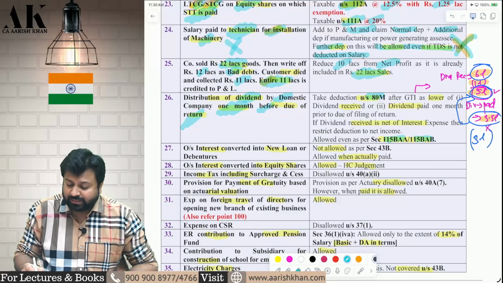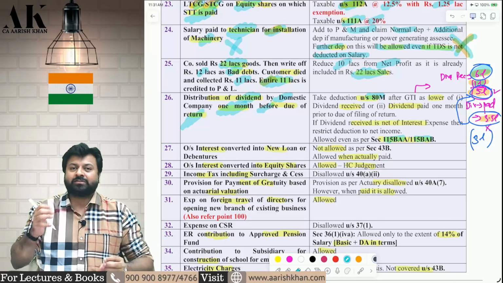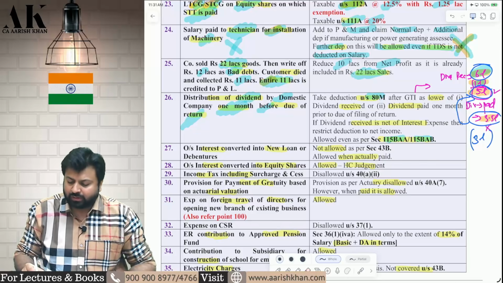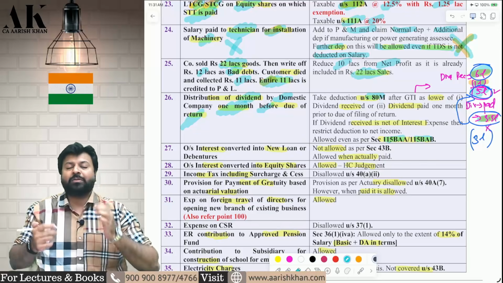Second, very important. Suppose the dividend received is 6 lakhs, and there is an expense on dividend in the form of interest. One expense is allowed from dividend, that is interest expense up to 20% of dividend, correct? So now your net dividend is 5 lakh rupees. But dividend paid is 5.5 lakhs. So how much will you claim as a deduction?